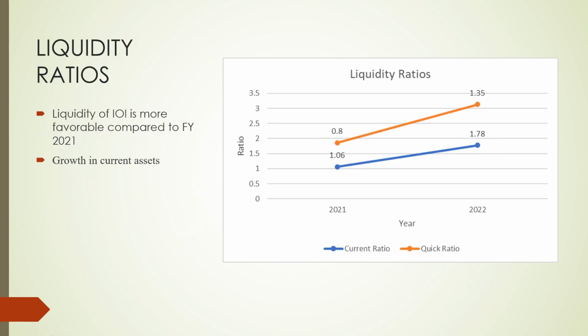Next, liquidity ratio. The liquidity ratio of IOI has shown improvement as both the current and quick ratios have increased. This indicates that the company is able to pay off its obligations and ensure a favorable liquidity position.